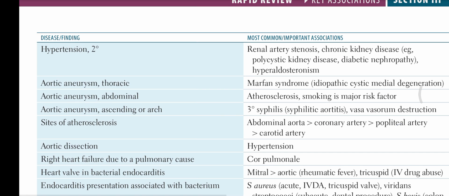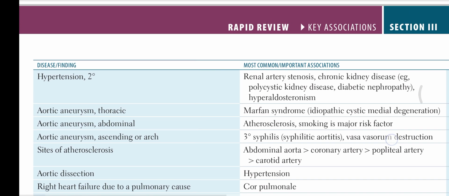Heart valve in bacterial endocarditis: mainly mitral, then aortic in rheumatic fever, but in IV drug users it is tricuspid. Right heart failure due to pulmonary cause is cor pulmonale. Aortic dissection is due to hypertension.